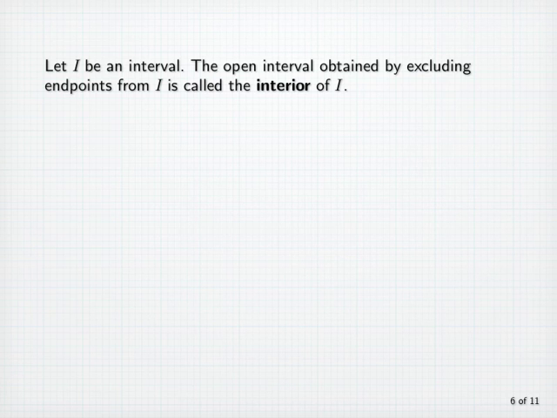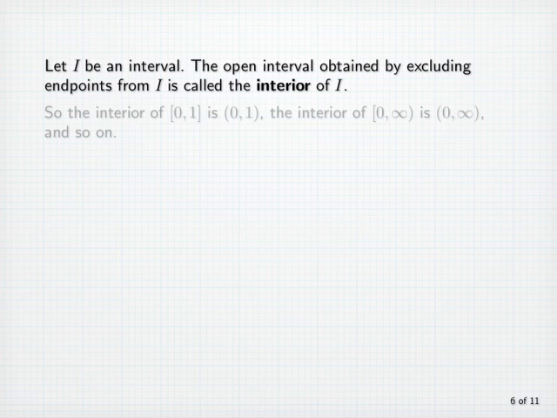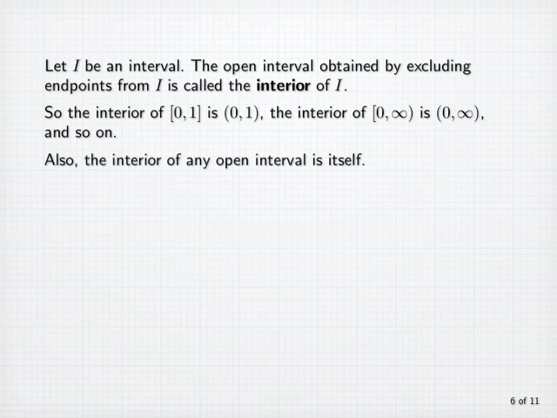Let's introduce a little bit more terminology. Let I be an interval. The open interval obtained by excluding endpoints from I is called the interior of I. So the interior of the closed interval 0, 1 is the open interval 0, 1. The interior of the closed interval 0 to infinity is the open interval 0 to infinity, and so on. Also, the interior of any open interval is itself. This terminology allows us to state the following theorem a little more concisely.